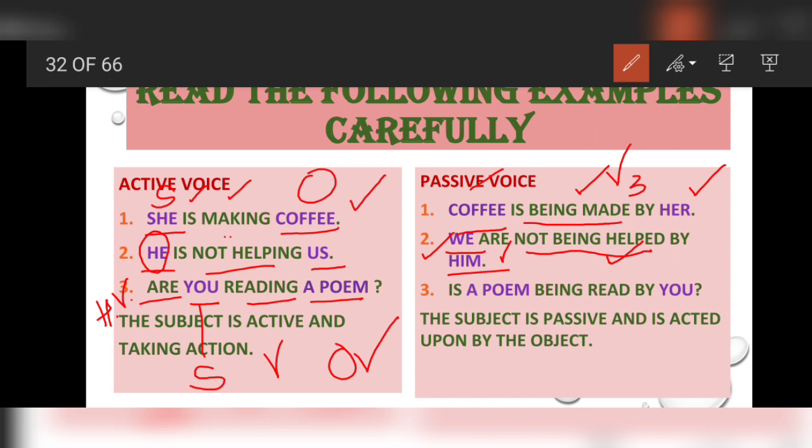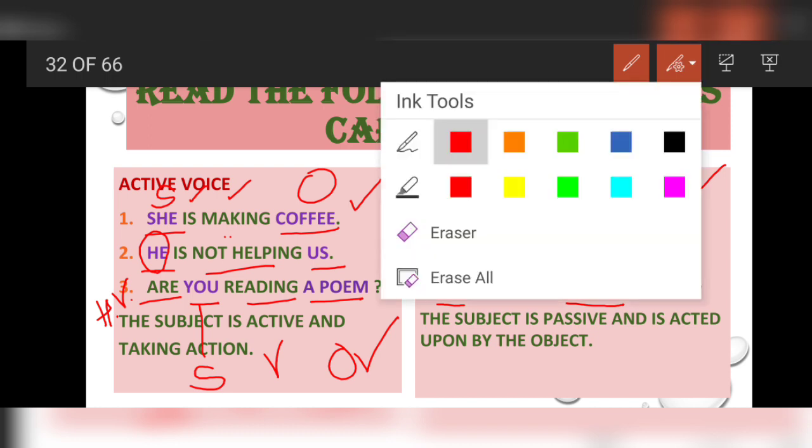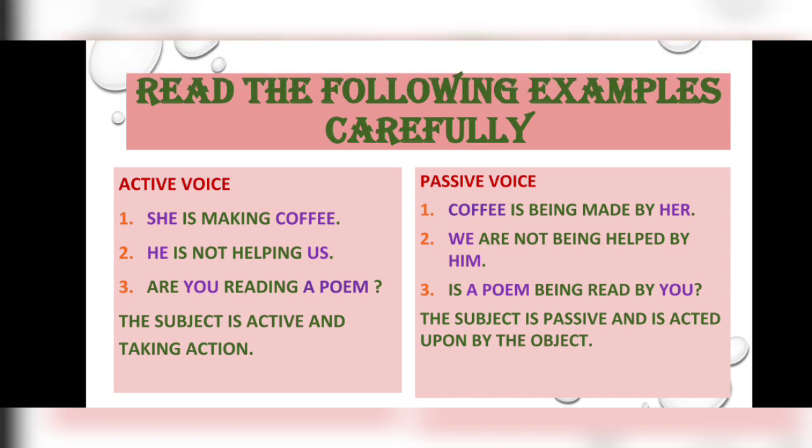But before that, we have to use helping verb to keep the interrogative form intact. Now according to a poem, the right helping verb is is. Is a poem being read by you? Very simple.